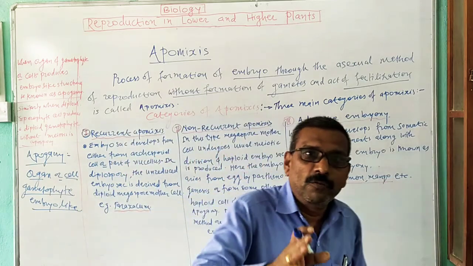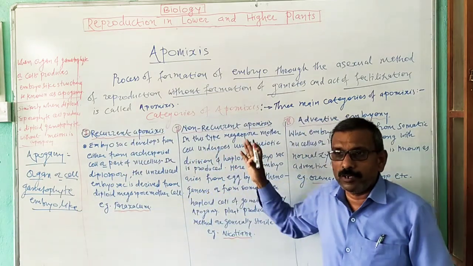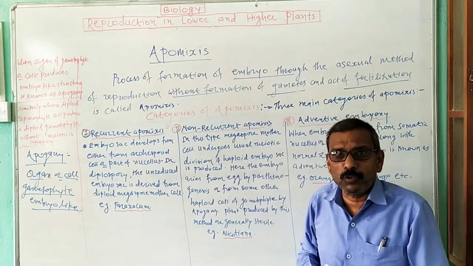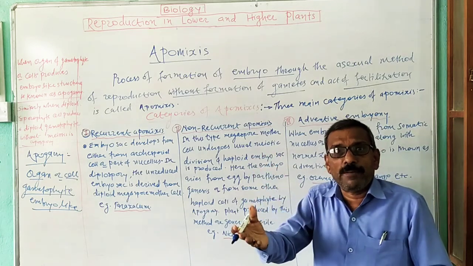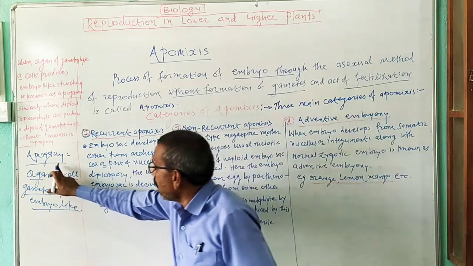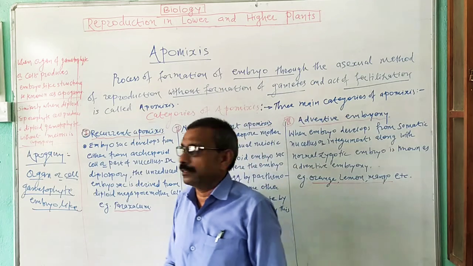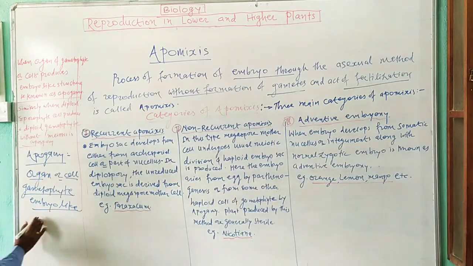It means that when an embryo is produced from a gametophytic cell, when embryo-like structures are produced from a part of gametophyte, that one is known as apogamy. Now next one is apospory.